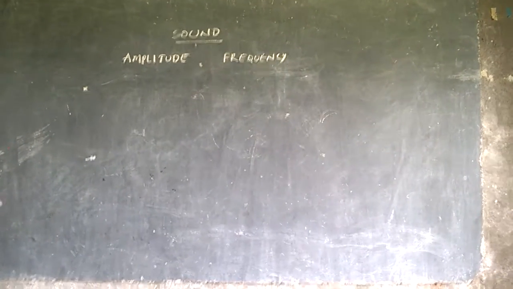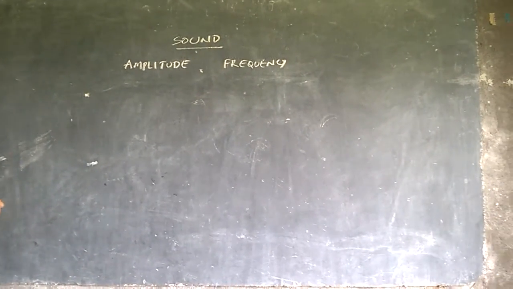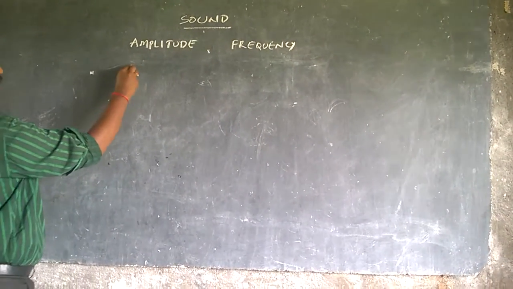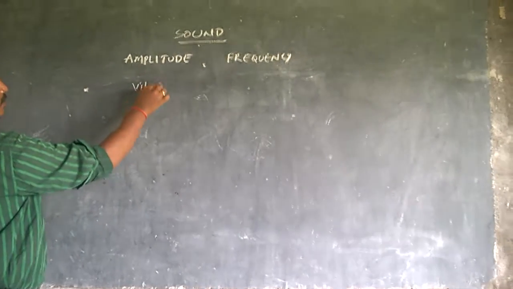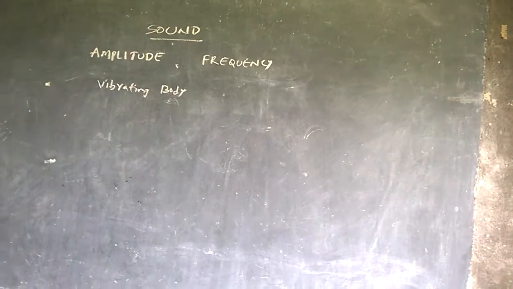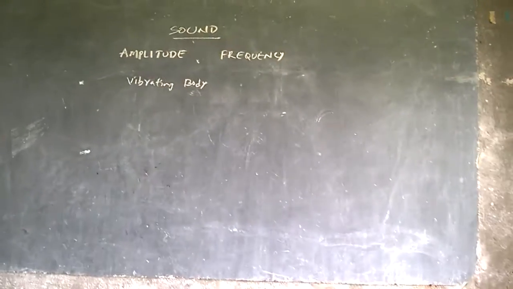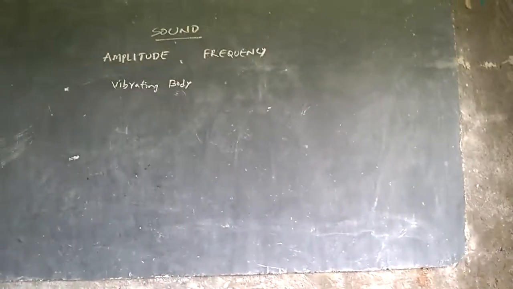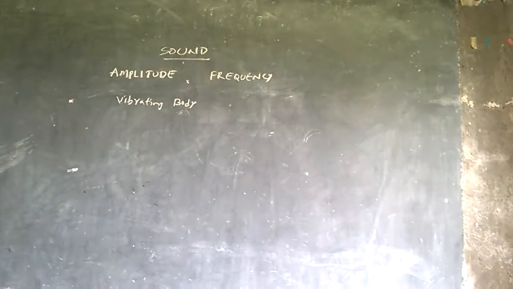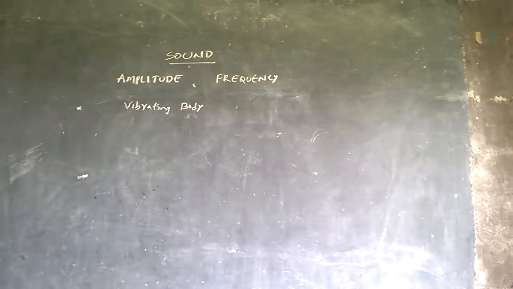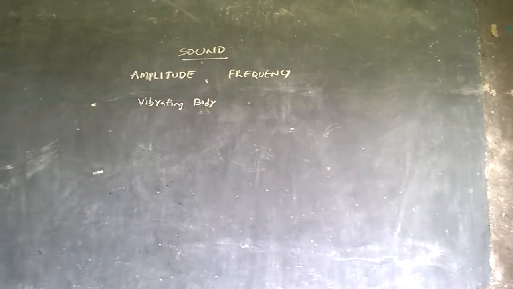So how do you produce sound? Sound is produced by a vibrating body. So first of all you need a vibrating body. When the body is under vibration, it makes to and fro motion, as you have seen in the tuning fork. When the tuning fork is excited with a rubber hammer, it gets vibrated.